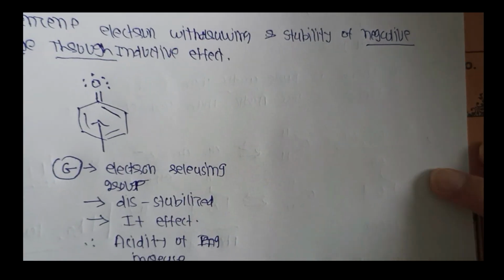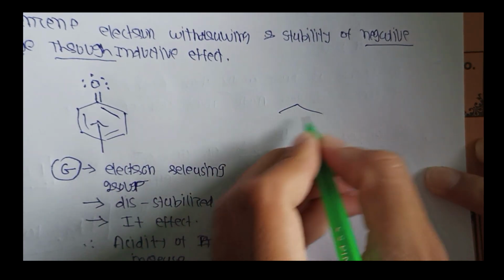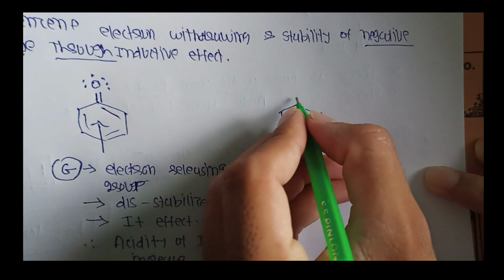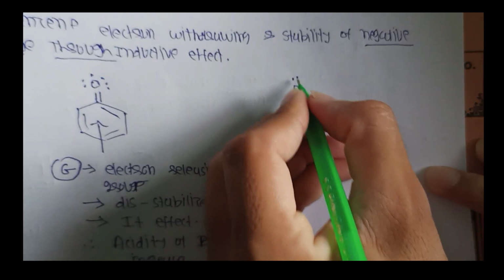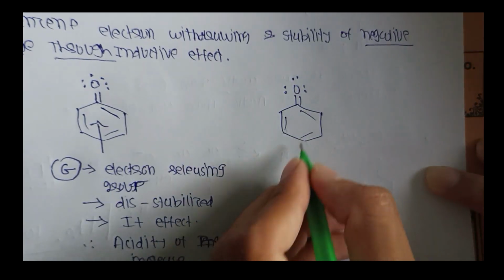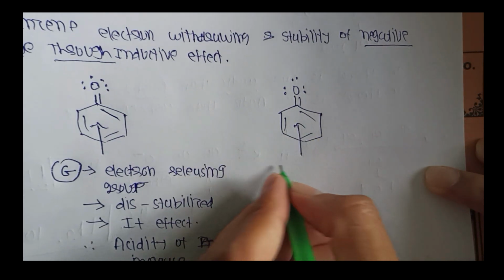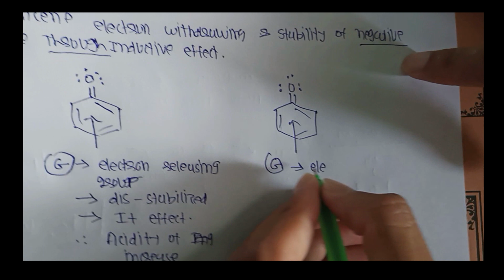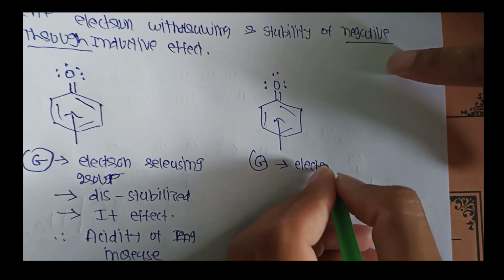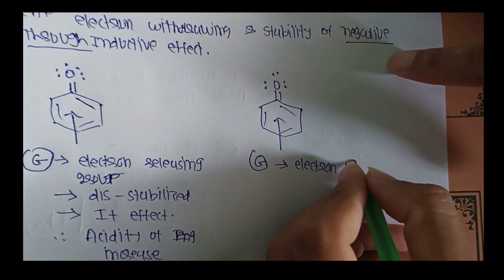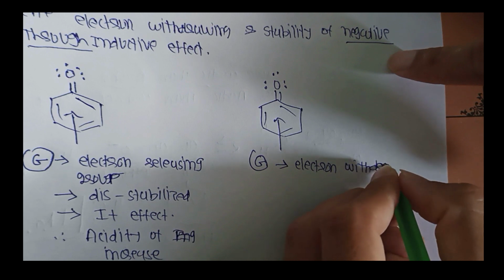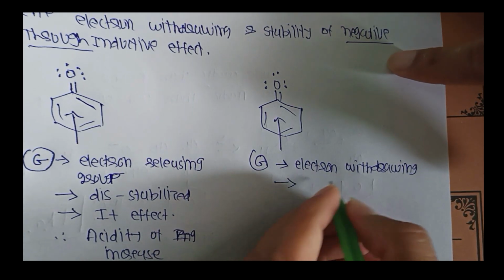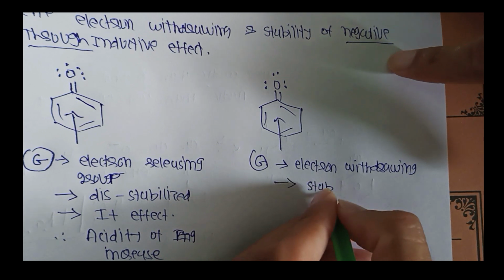Now the second example, this type of oxide, but here the G group is electron withdrawing, which creates a stabilized structure.